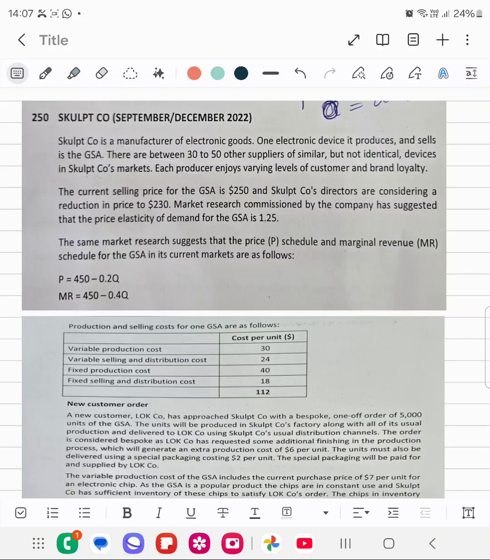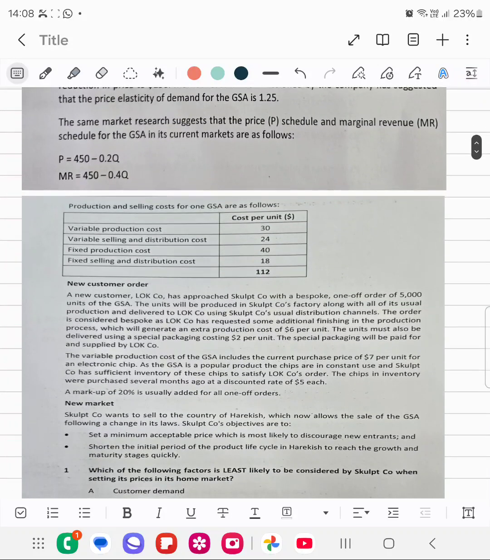The market research also suggests that the price schedule and marginal revenue schedule for GSA in its current market are as follows. P, this is the demand equation, P is equal to 450 minus 0.2Q, and MR is equal to 450 minus 0.4Q.